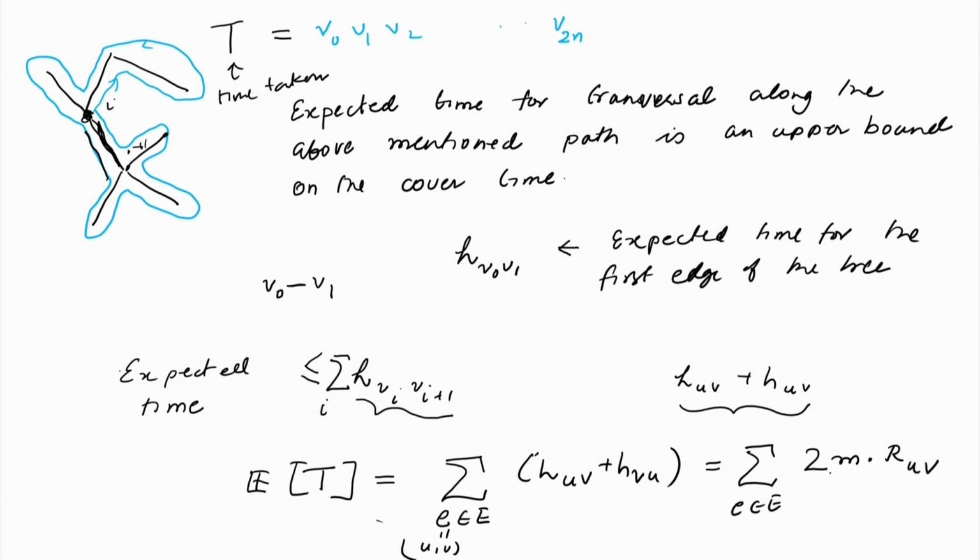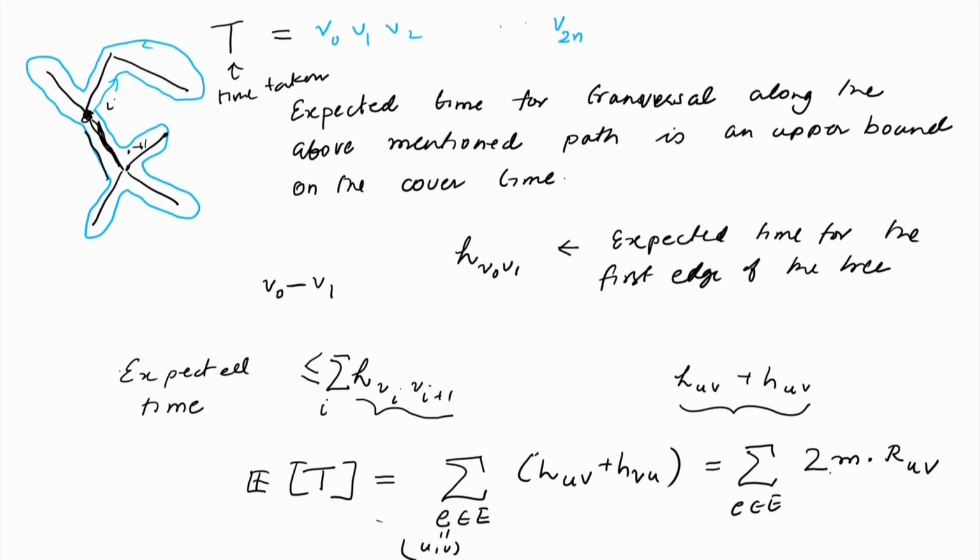And note here u and v are two vertices which are connected, so their effective resistance r(u,v) is at most 1. Therefore, this quantity is less than or equal to 2m times 1. The number of edges is only n minus 1 because it is a spanning tree. So, (n minus 1) times 2m is the time taken to traverse the spanning tree along this particular path. So, 2 times m times (n minus 1) is an upper bound